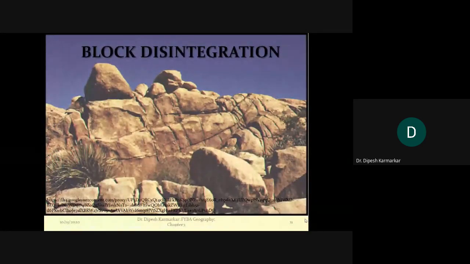This is another picture. This is more of a desert or semi-arid kind of landscape, because the process is more common there. This doesn't happen everywhere; this process happens in such locations where we find a lot of difference between the day temperature and the night temperature. It is this variation. If there is not much difference between day and night temperature, then obviously the rock will not expand and contract to that extent, and it will not lead to weathering.